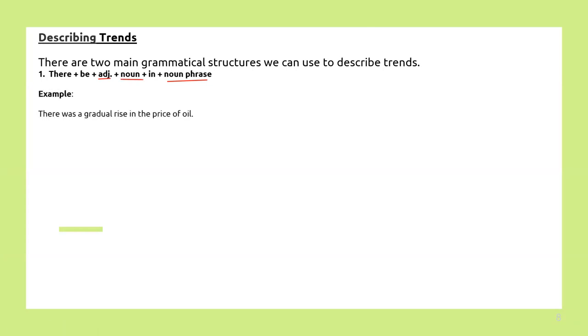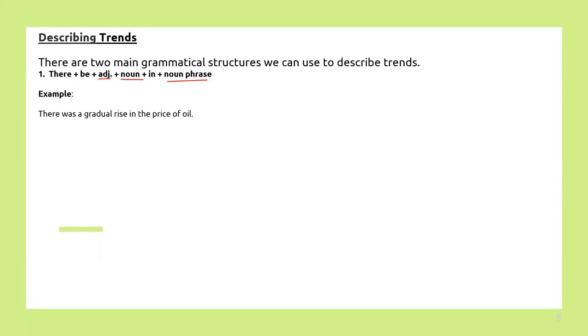Example: there was a gradual rise in the price of oil. The noun phrase will be the price of oil. Then gradual rise is your adjective and the noun, right?